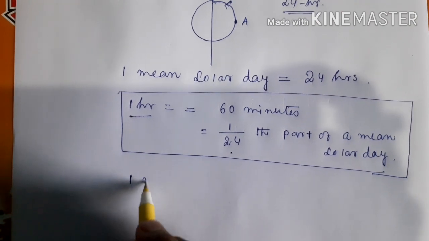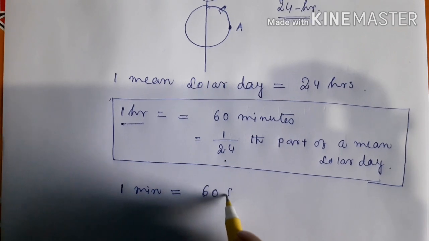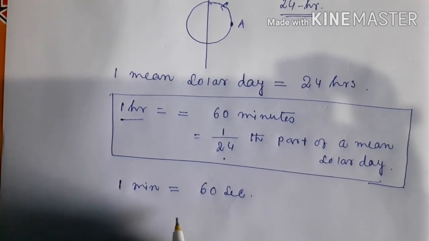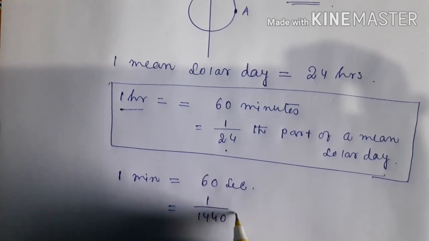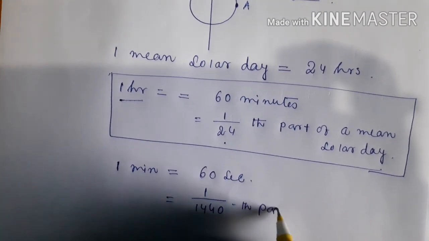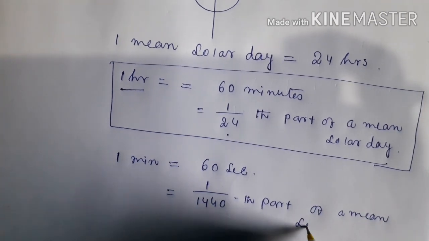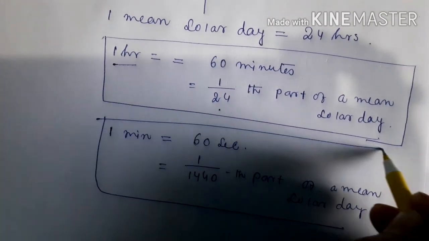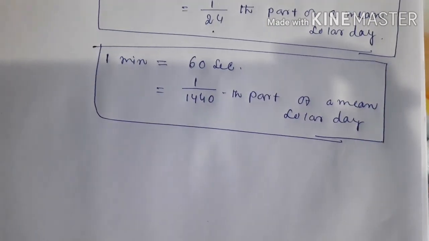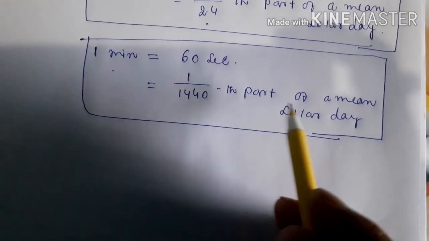Next one is 1 minute. 1 minute is equal to 60 seconds, which is equal to 1/1440th part of a mean solar day. This is also very important, a 1 mark question asked many times in the exam: 1 minute is equal to how much part of the mean solar day.